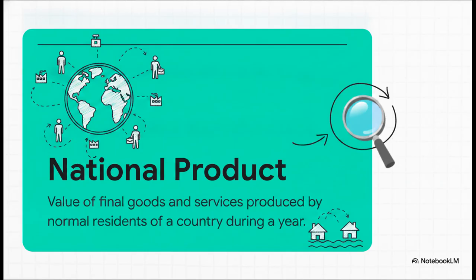National product refers to the amount of final goods and services produced by the normal residents of a country during a year. This is profoundly different. It's a resident-centric orientation. Rather than geography, it tracks the economic output of a nation's people, its nationals or citizens, irrespective of their physical location. A resident could be operating an enterprise strictly within the domestic borders, or they could be operating halfway across the globe. Either way, their productive output is mathematically captured right here.